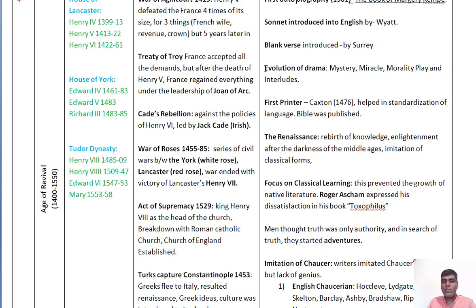And this is the beginning of drama. Because of the Greek influence, or because of the mystery, miracle and morality plays and interludes, English drama started during this age of revival. The mystery plays are related to biblical stories of God, and miracle plays are related to stories of saints. Initially these stories were mime, there were no words, they were simply enacted on the stage without any dialogues. Gradually morality plays started, and in morality plays you have to understand that this is a different type of play.